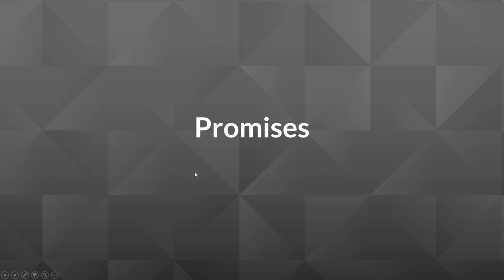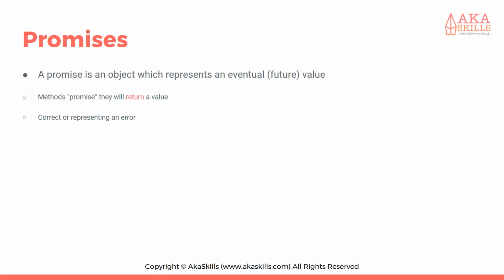What are promises? But actually from the development side, not real life. A promise is an object which represents an eventual future value. Methods promise they will return a value, correct or representing an error.